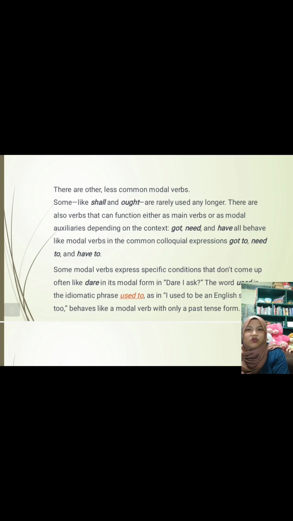There are verbs that can function either as main verbs or as modal auxiliaries depending on the context. Dare, need, and have act like modal verbs in common colloquial expressions: got to, needs to, and have to.